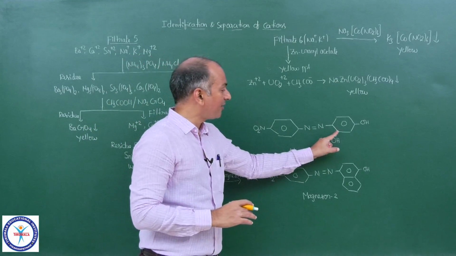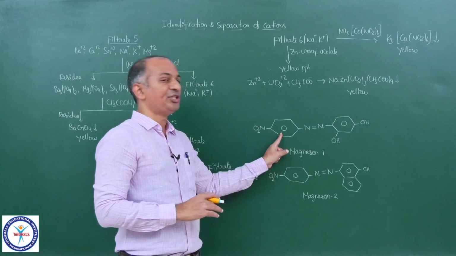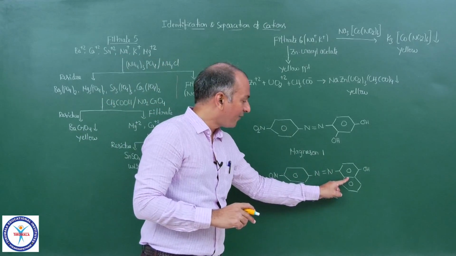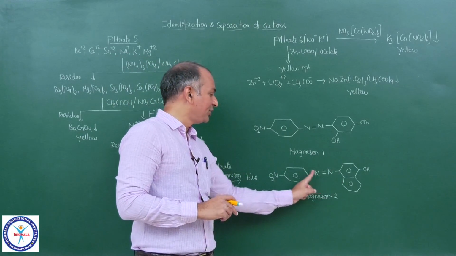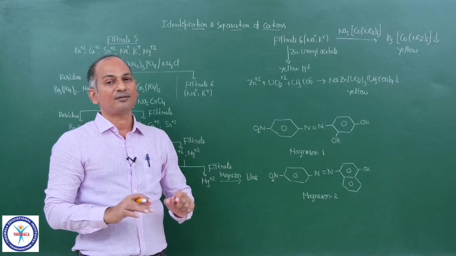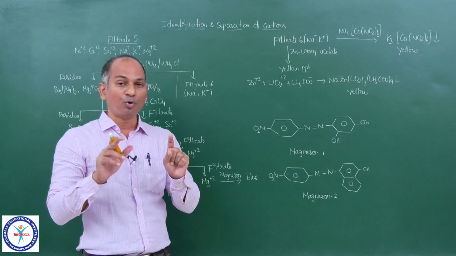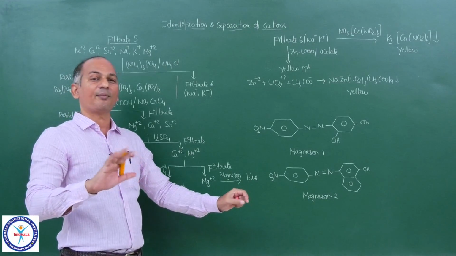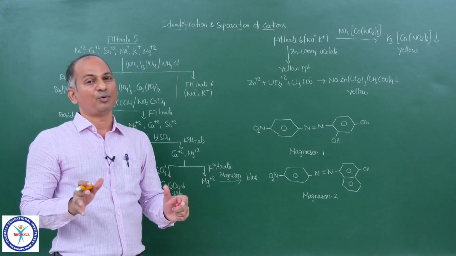So resorcinol plus para-nitrobenzene diazonium chloride will give you Magneson 1. Alpha naphthol and para-nitrobenzene diazonium chloride will give you Magneson 2. With both reagents, magnesium gives blue color. Whether you add Magneson 1 or Magneson 2, magnesium gives blue color.